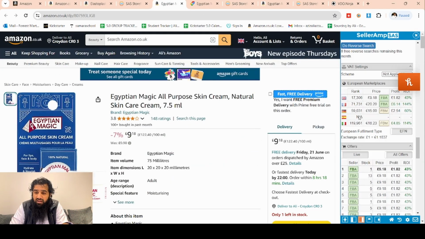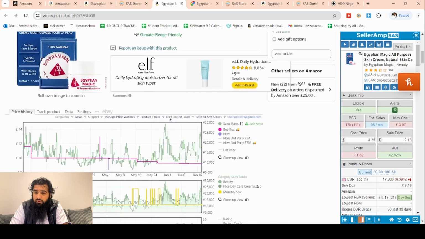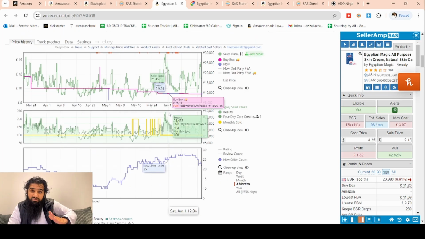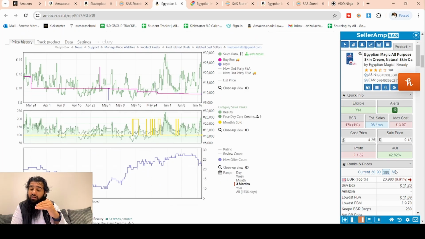So if we buy it for £9.18, the PSR is low, and now we want to see how stable this price is. In the 30 days it has been above £9. During the 90 days it has been even higher. During the 6 months period it has been even higher. So what would have happened? The number of sellers would have increased, and that's why we can see that from 6 months until now prices have started coming down. During the 6 months prices were £11. During the 90 days it dropped to 979, 30 days 929, and now it's the worst price, 918.